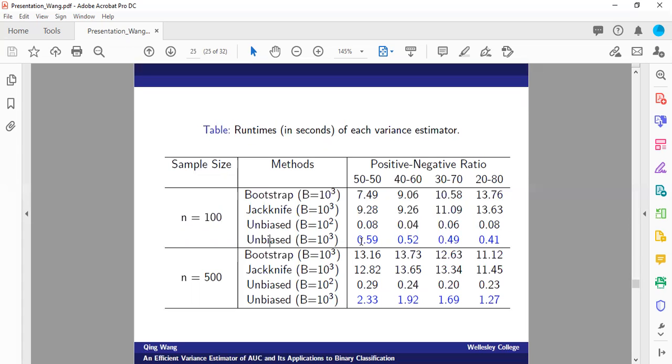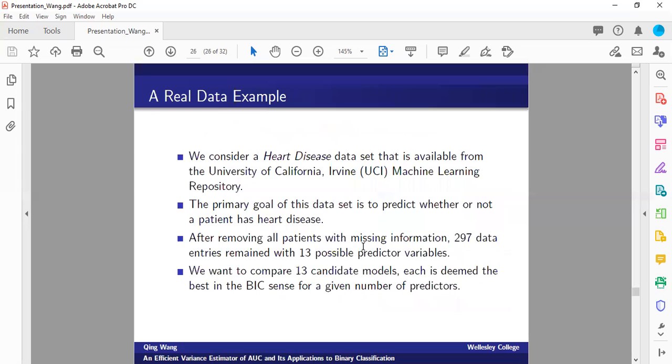What you can see is that even with the number of partitions equal to the number of bootstrap and jackknife samples used in the calculation of each variance estimator, our method can be 10 to 30 times faster than the bootstrap and jackknife methods. And given similar performance and much faster computational time, clearly our proposal is really valuable in the existing literature.